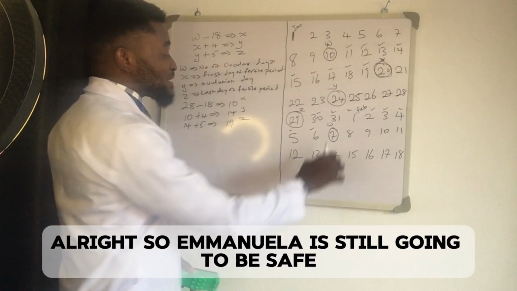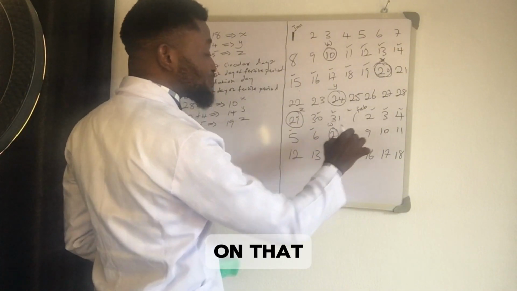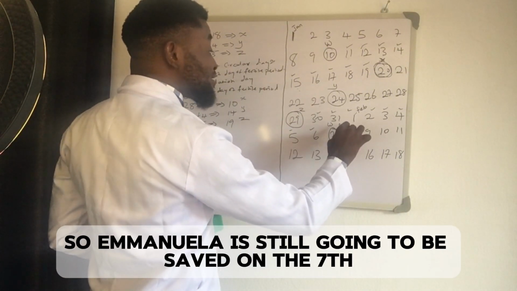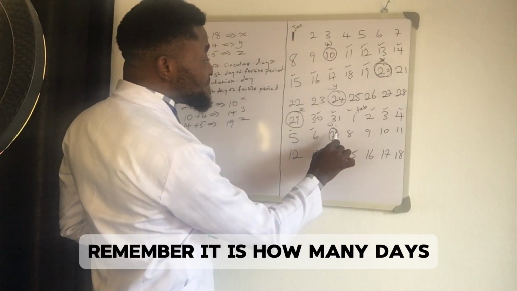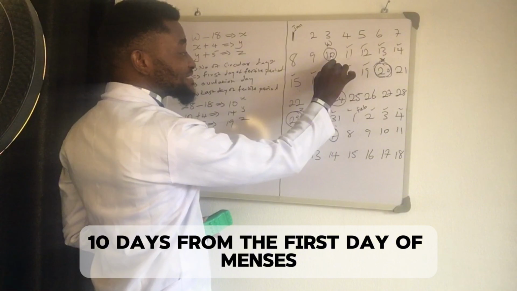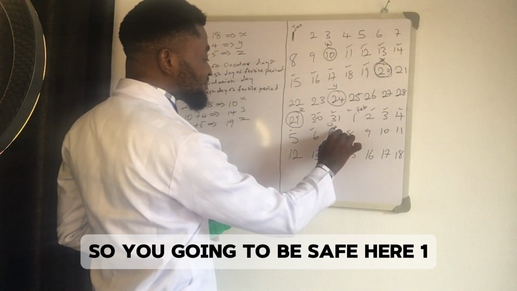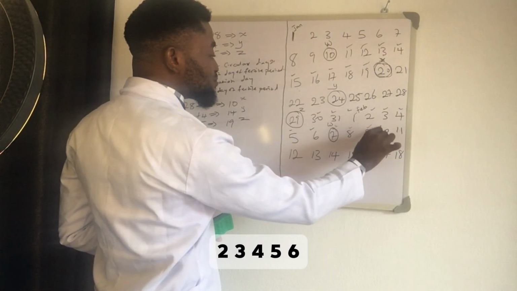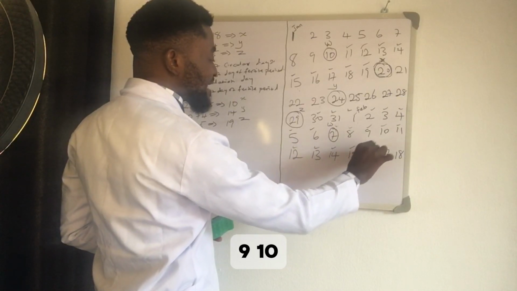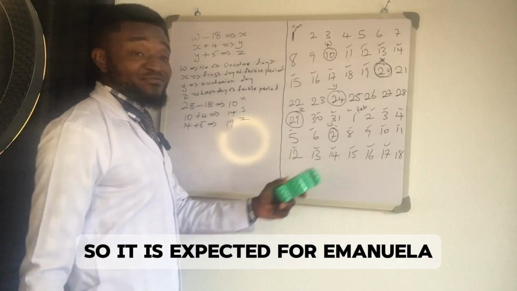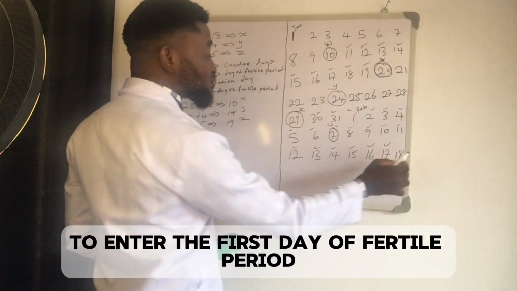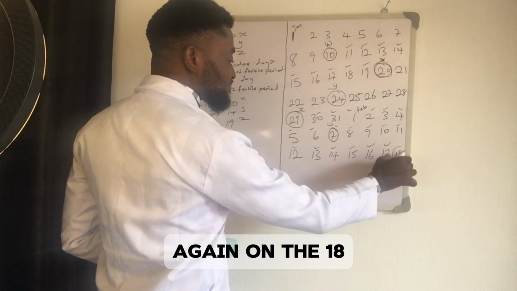All right. So Emanuela is still going to be safe on that because Emanuela has a fixed number of circular days. So Emanuela is still going to be safe on the 7th. Remember, it is how many days? 10 days from the first day of menses. So it's going to be safe here. 1, 2, 3, 4, 5, 6, 7, 8, 9, 10. So it is expected for Emanuela to enter the first day of fertile period again on the 18th.